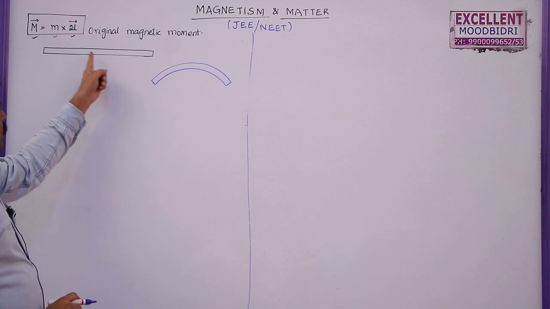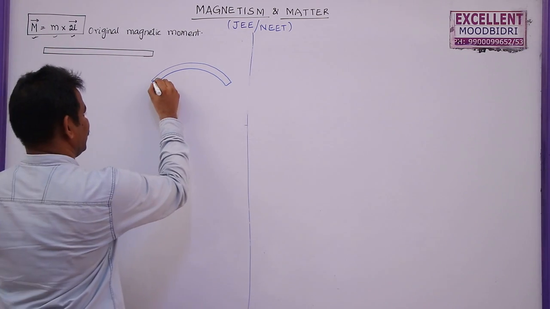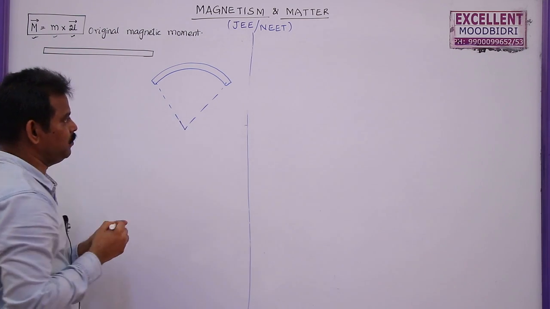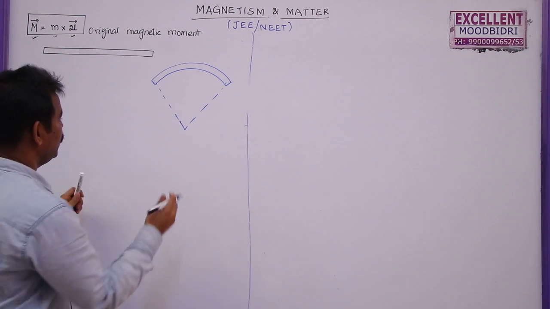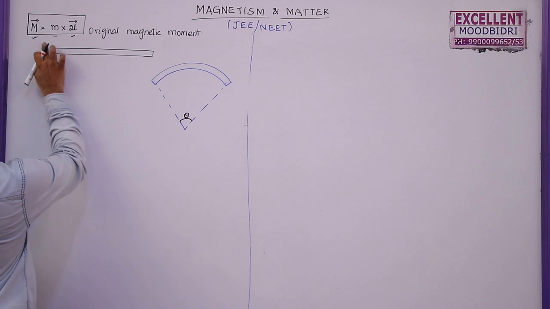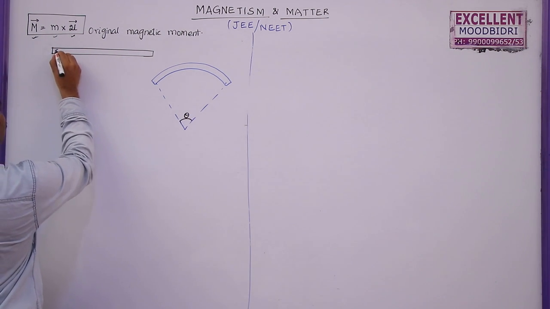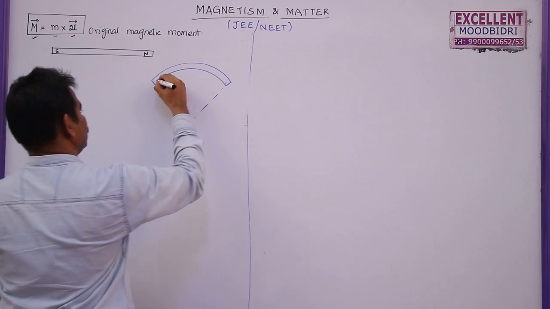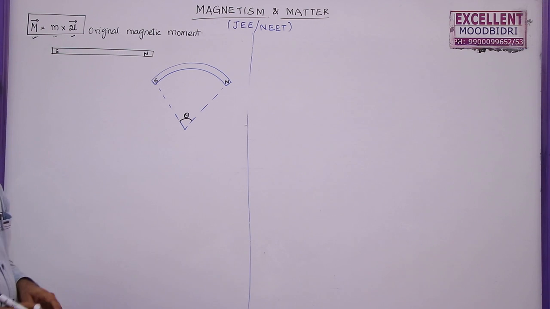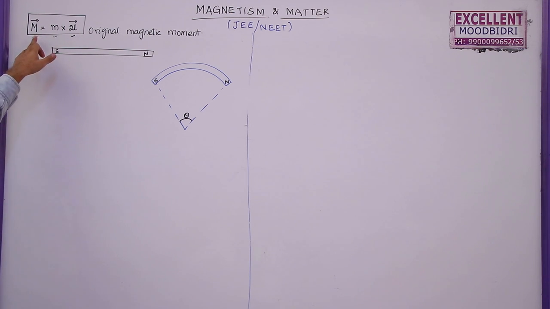So if it is bent in this form, subtending some angle theta at its center, so the angle made by this bar magnet at the center, let us say this is theta. Here I can write this as south pole and north pole. The original magnetic moment is given by M is equal to small m into 2L.